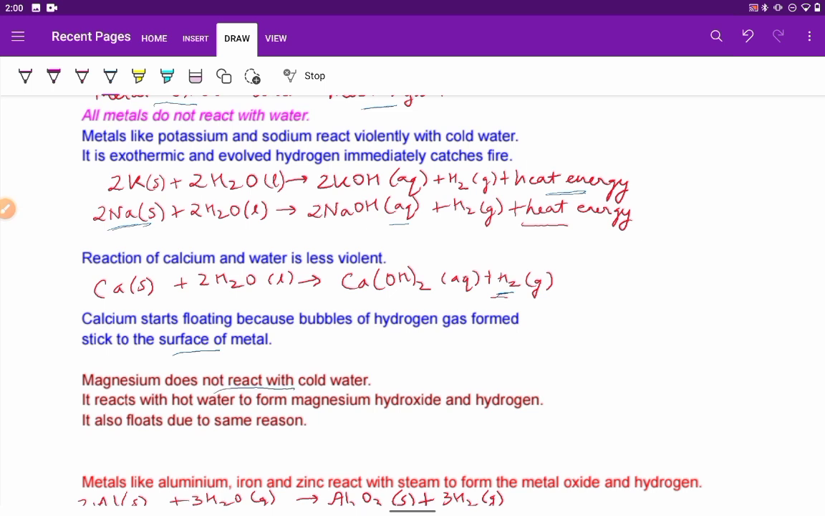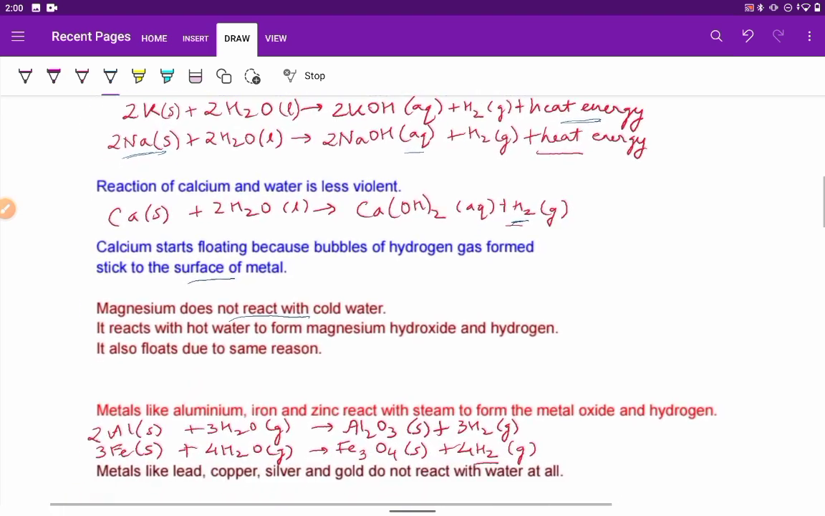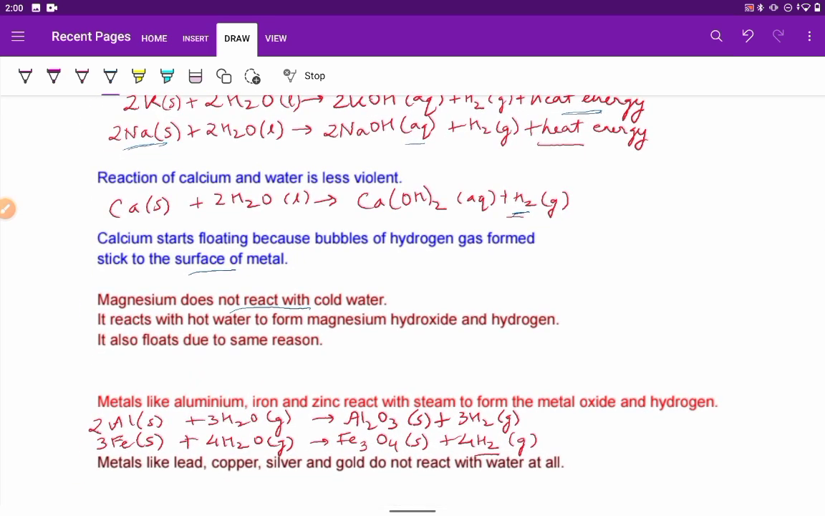Magnesium does not react with cold water. It reacts with hot water to form magnesium hydroxide and hydrogen. It will also float. Here the reason is the same as I told earlier: the bubbles of hydrogen gas formed stick to the surface of the metal.